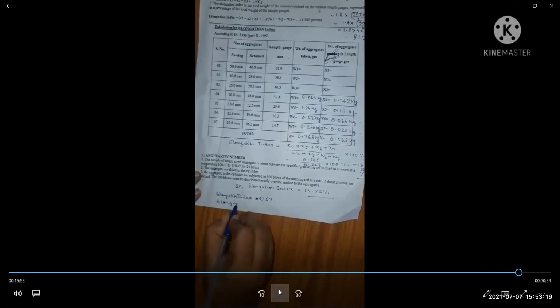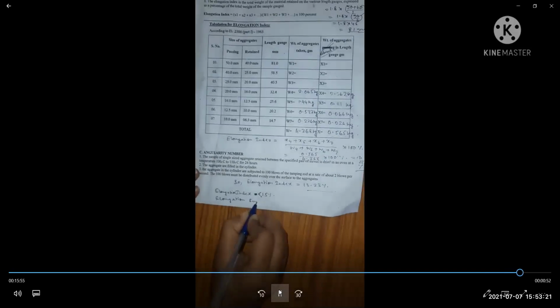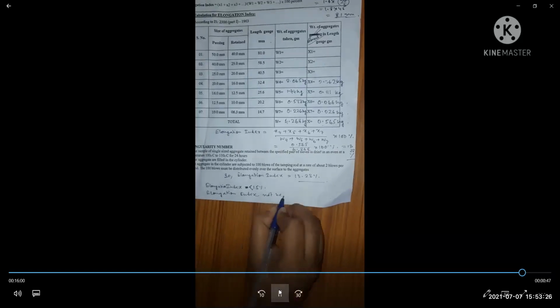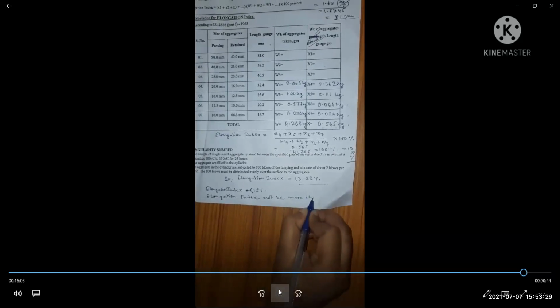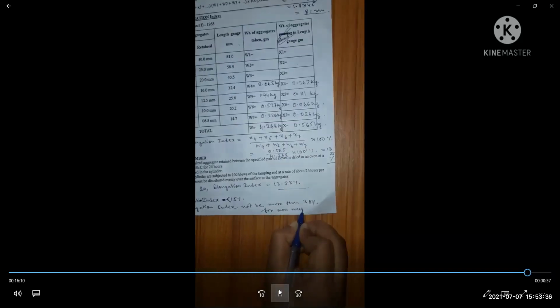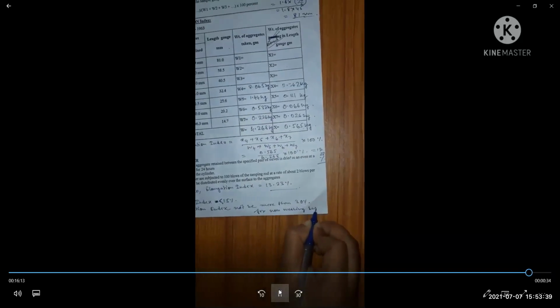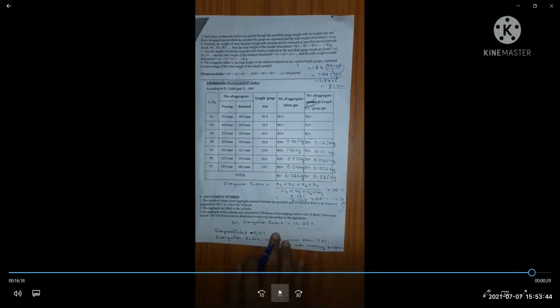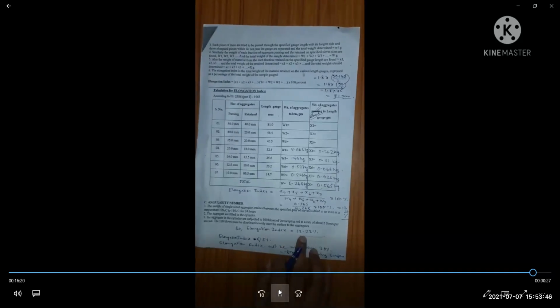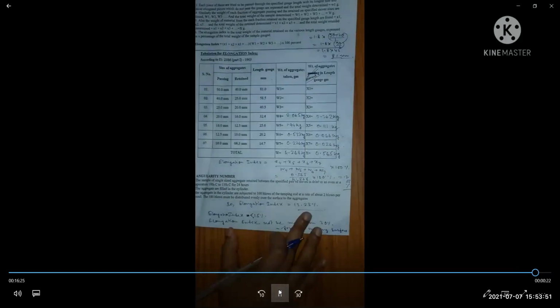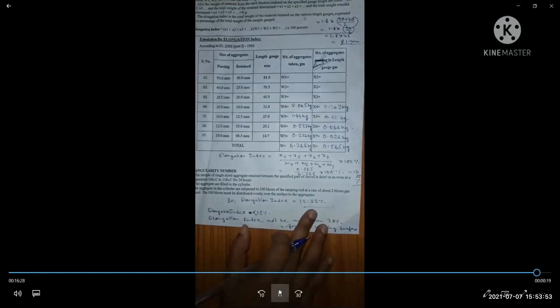So elongation index should not be more than 30% for non-wearing surface. So this is our reading, 13.23%, which is less than 15%.